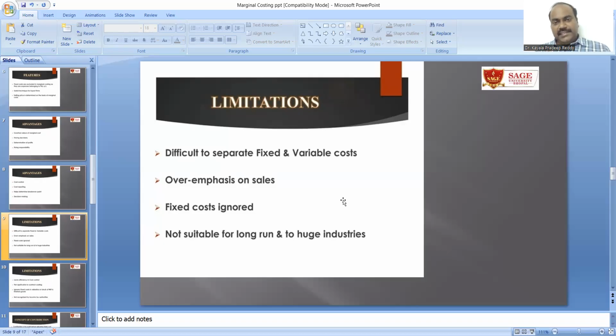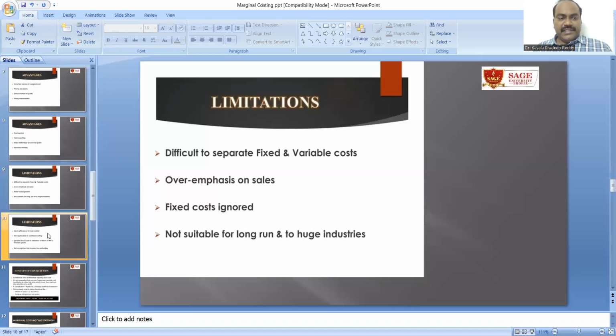So in that context, it is taken as a limitation. There is also overemphasis on sales, because sales are at the end of the day dependent on it, fixed costs are ignored, and it is not suitable for the long run or for huge industries like big industries.